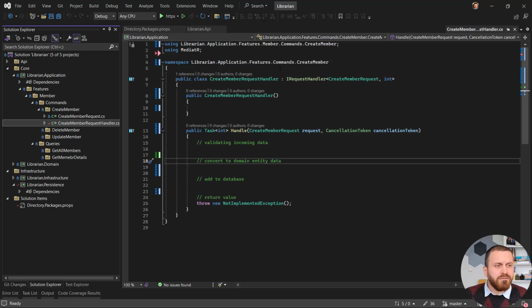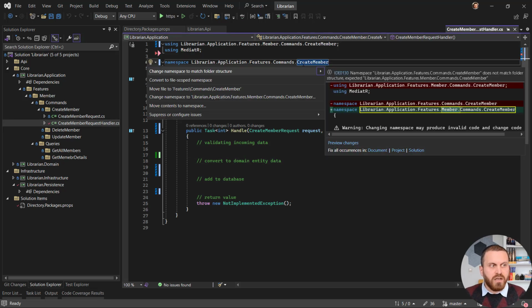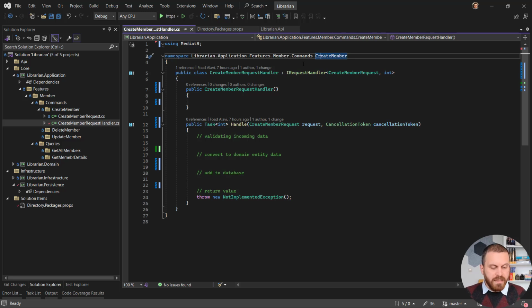But before doing that, I can see that my namespace here is librarian.application.feature.commands, but it should be librarian.application.features.member.commands. Let's change it by using change namespace to match the folder structure, and now we are safe to start. Then all the contracts and interfaces should be placed somewhere in my application.